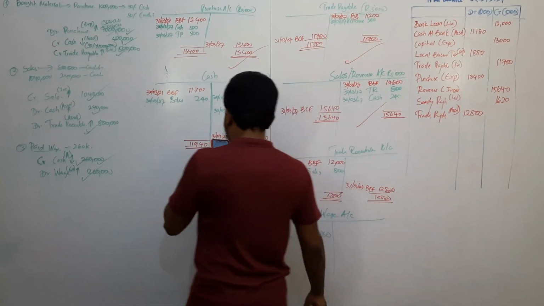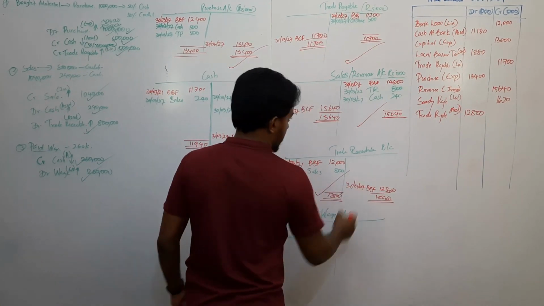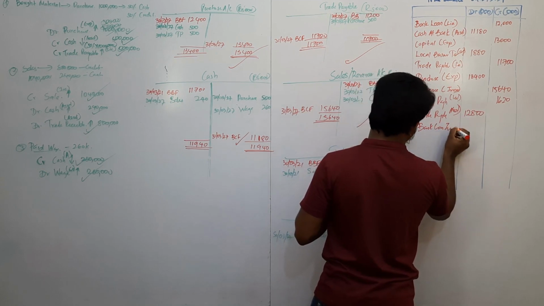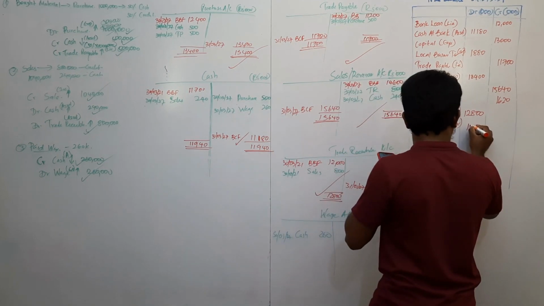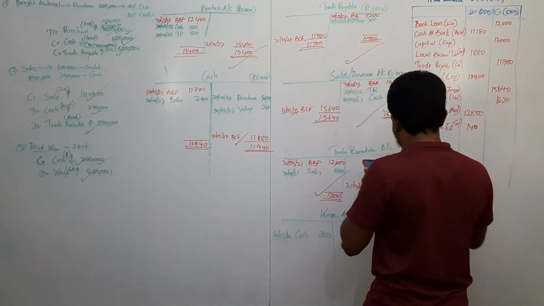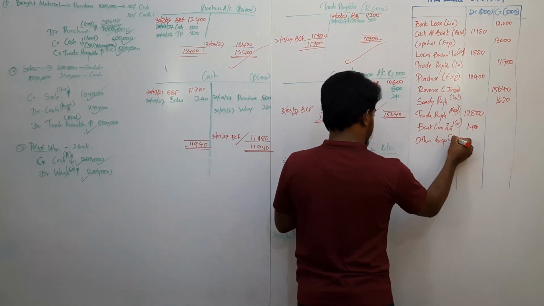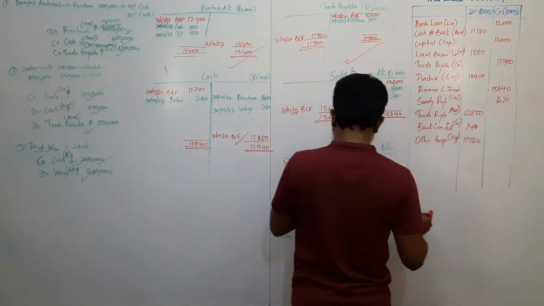Now next one is bank loan interest. Bank loan interest is an expense account. Expense account is debit side, 1,400,000. Next one is other expense. Other expense is an expense account, debit side, 11,020,000.